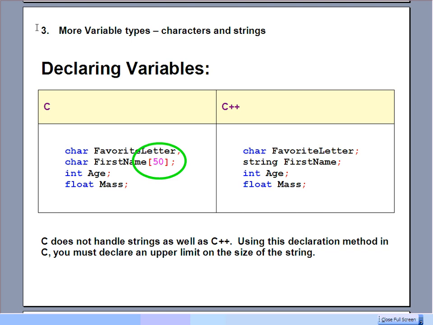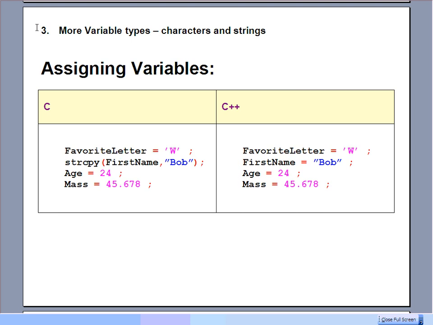But again, just pointing out that C doesn't handle strings very well, so you will have to give the compiler advance notice on how big this string might be. It's okay if it's smaller, but you do have to provide an upper limit. When it's time to actually store values, if you're storing a character, you can just use the equal sign to do an assignment, and the character goes in single quotes. If you're trying to store a string, C++ is fine. You just use some double quotes in order to store it.